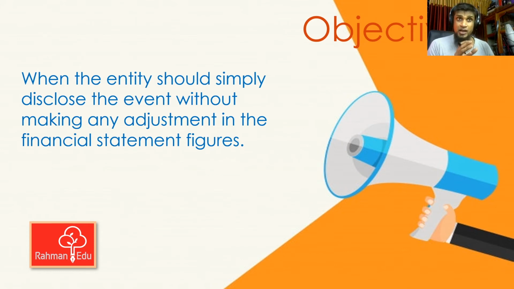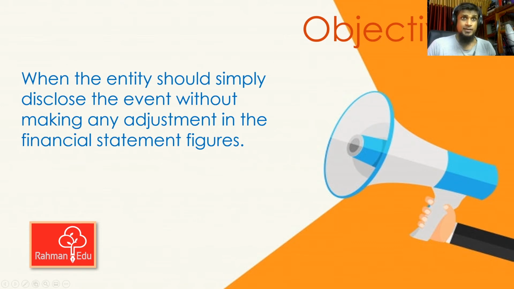So sometimes the entity needs to adjust the financial statements, and we call that event an adjusting event. Sometimes the entity will not be required to make any amendment to the financial statements. Simply they need to disclose the information in the financial statements. Those events will be called non-adjusting events. So we will have 2 different types of events, adjusting and non-adjusting events.